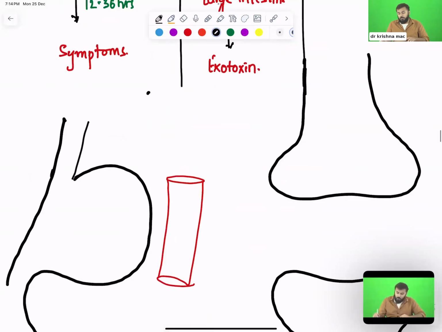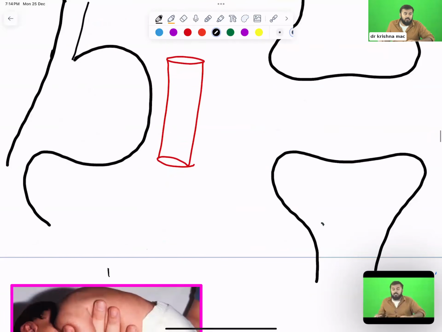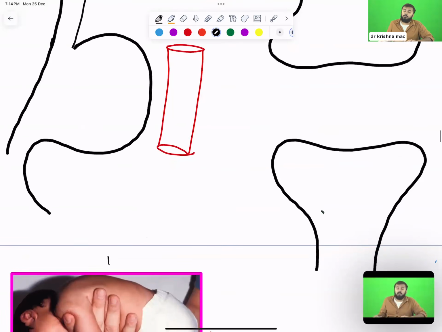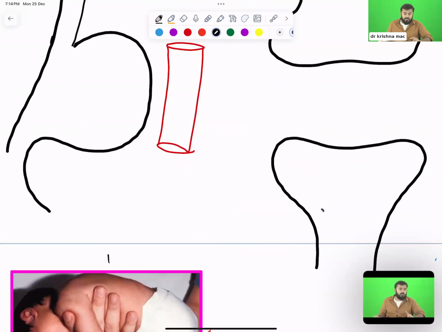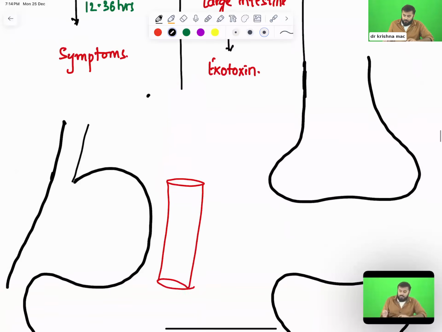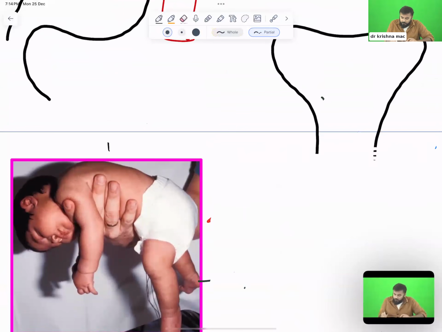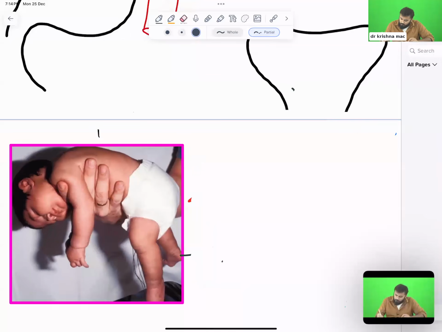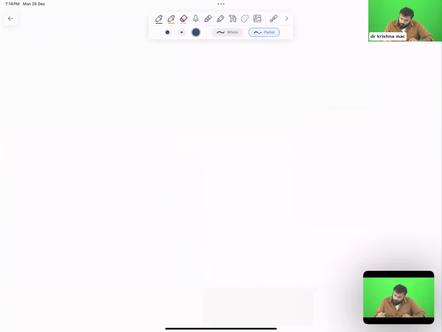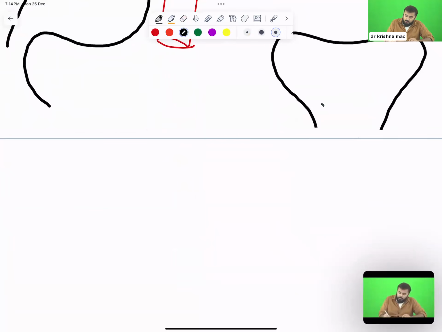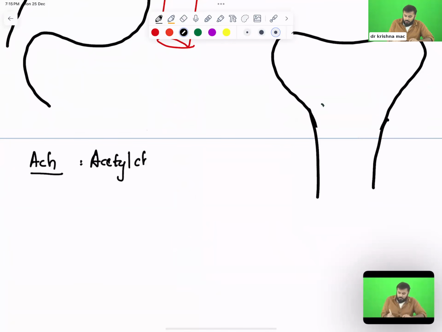An important thing you need to remember is that if a muscle has to contract, then you need a chemical, a neurotransmitter called acetylcholine. Acetylcholine is nothing but ACh. Okay. Space नहीं है यहाँ पे, so I'll just make up some space over here. Right. So what I'm telling you is, if a muscle has to contract, what is the chemical you need? You need acetylcholine. Acetylcholine को ऐसे बोलते हैं ACh. ACh stands for acetylcholine. For first years, I'm telling. Okay.